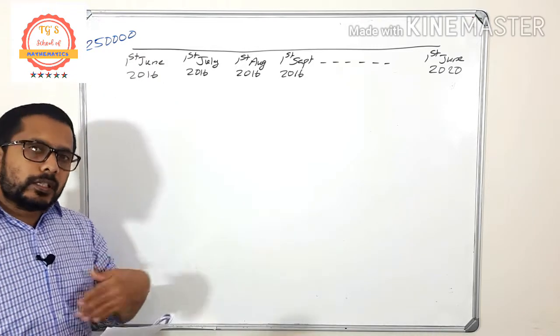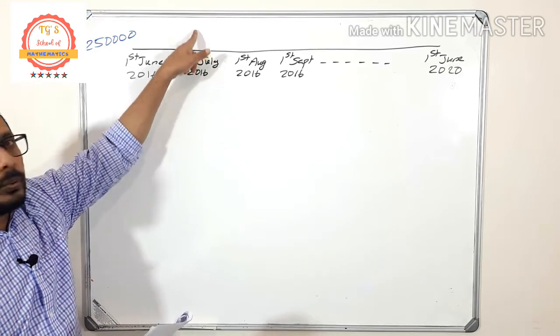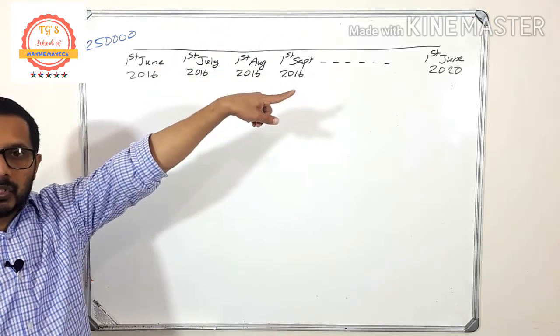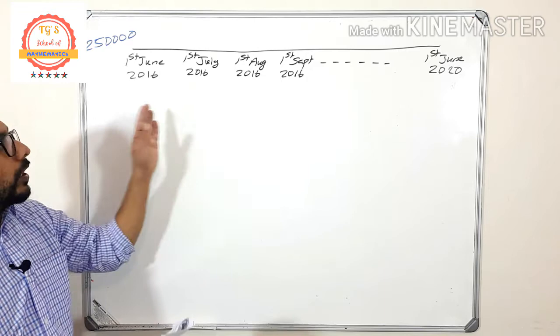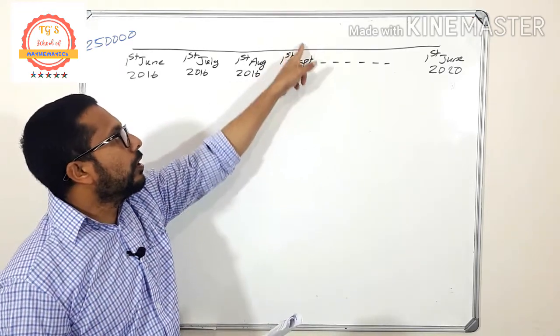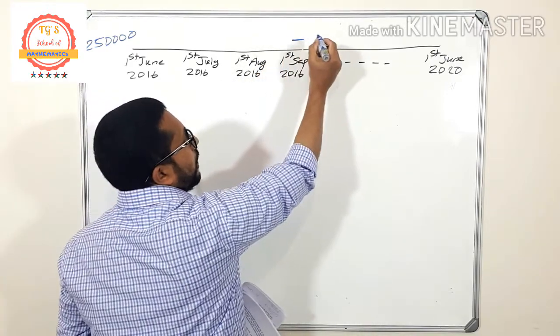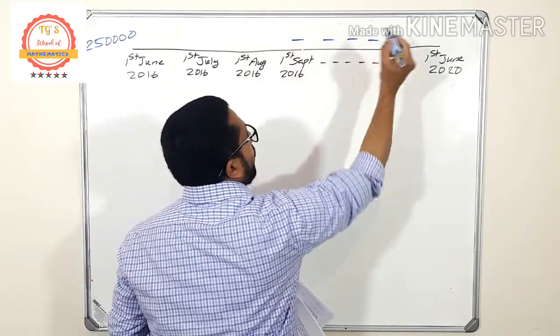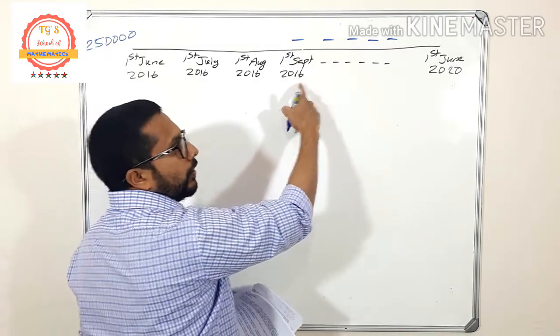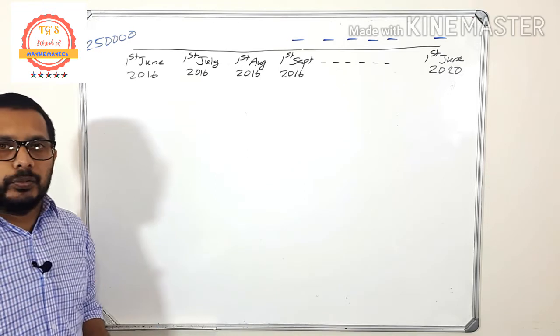And she is supposed to start paying monthly installments on 1st July and end on 1st June 2020. But what happened for her? She started only on 1st September. That means she started paying the monthly installment from 1st September and ends on 1st June 2020.